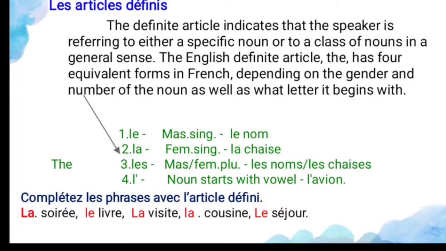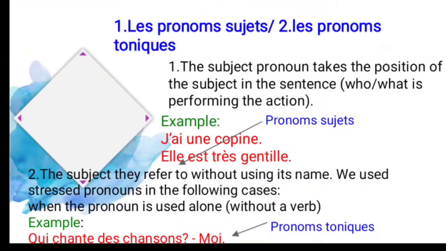So the answer is "la visite". And "le cousin", cousin is a cousin; "la cousine" is the feminine noun. And "le séjour", séjour means stay. So it's a masculine noun, so you can use the masculine article, that is "le". So this is all about les articles and the exercise also.